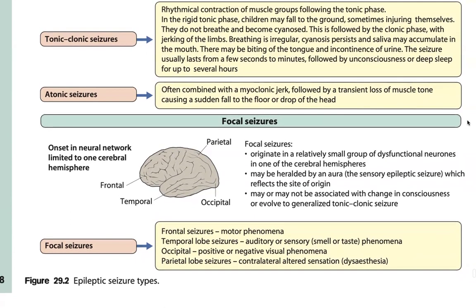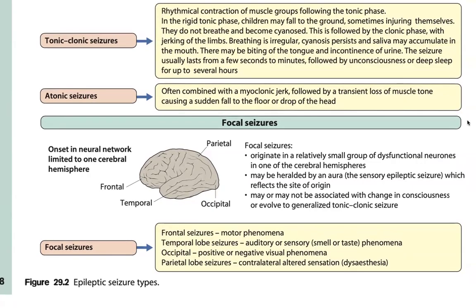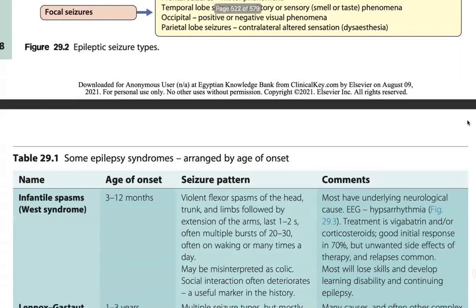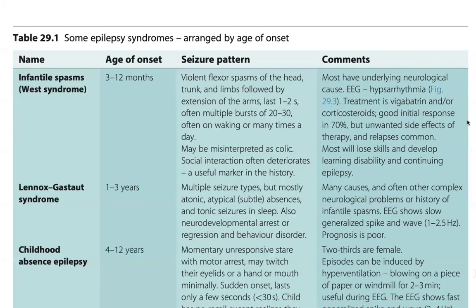Focal seizures have onset in a neural network limited to one cerebral hemisphere, frontal, temporal, or parietal, originating in a relatively small group of dysfunctional neurons. They may be heralded by an aura, the sensory epileptic symptoms, which reflect the site of origin. There may or may not be severe change in consciousness, or they may evolve to generalized tonic-clonic seizures. Focal seizures: frontal seizures, motor; temporal lobe seizures, auditory, sensory, smell or taste phenomena; occipital, positive or negative visual phenomena; parietal lobe, altered sensation, dysesthesia.